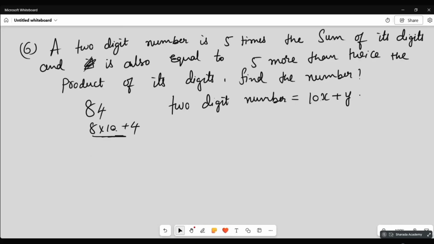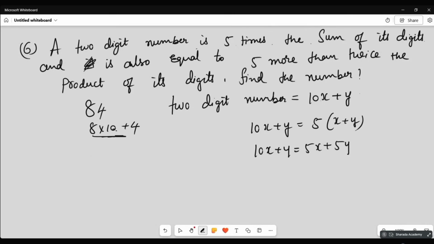This much understood now? Now, a two-digit number is 5 times the sum of the digits. So the two-digit number is equal to 5 times the sum of digits; x and y are the digits, and the sum of that is x + y. So what you will get? 10x + y = 5x + 5y.